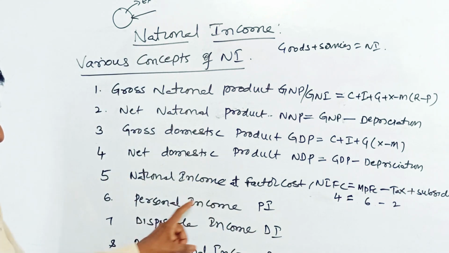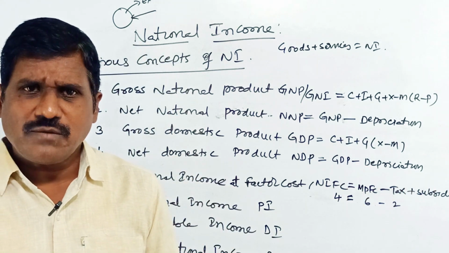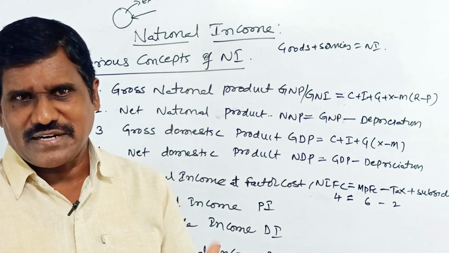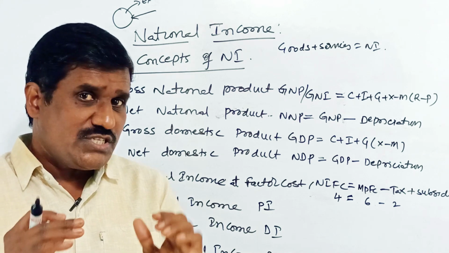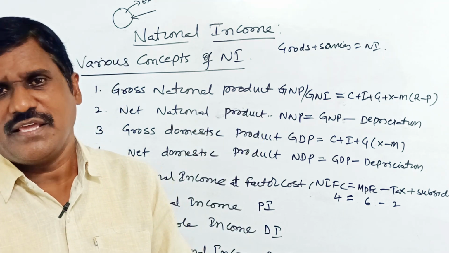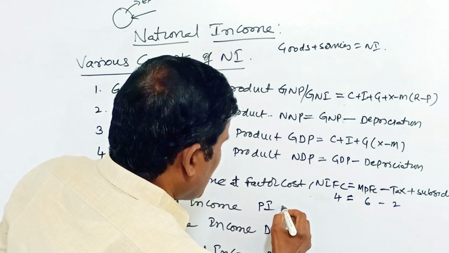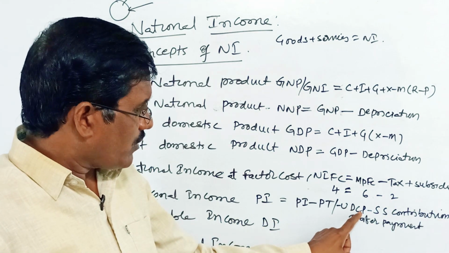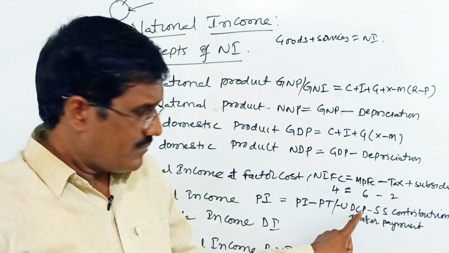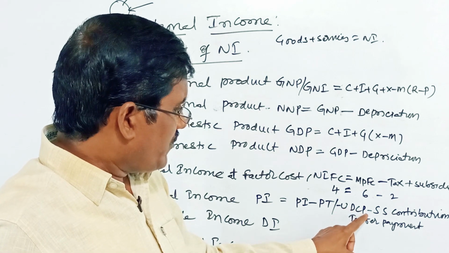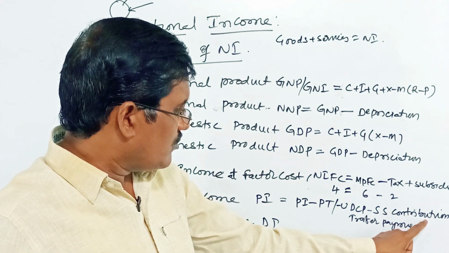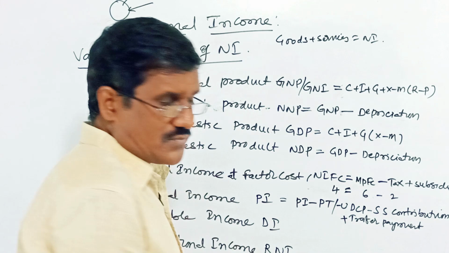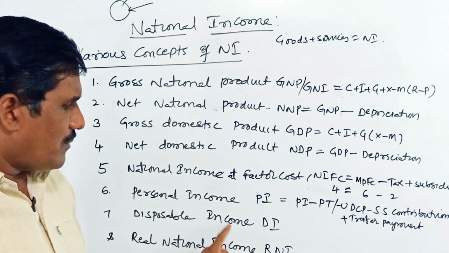Next, personal income. What is the personal income? The income which is earned by the total population of the country. So here personal income is equal to national income minus undistributed corporate profits, social security contribution, plus transfer payments. Next, disposable income.